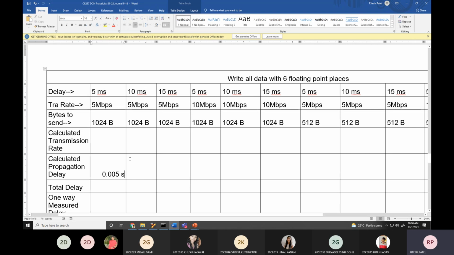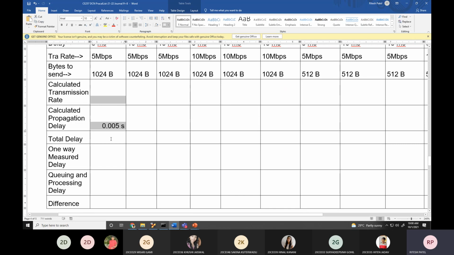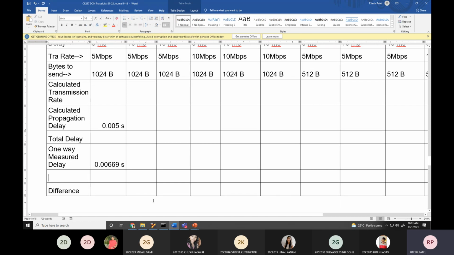The total delay is the sum of these two, which we have to write over here. The one-way measured delay is 0.00669. Queuing and processing delay, sorry, I don't require.